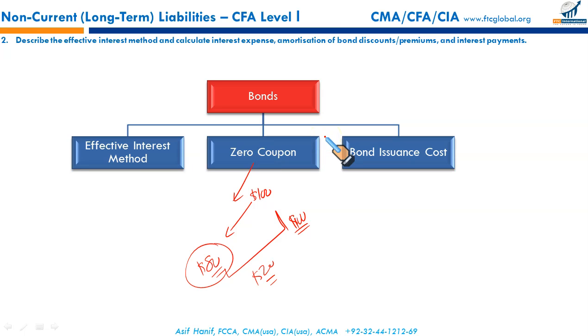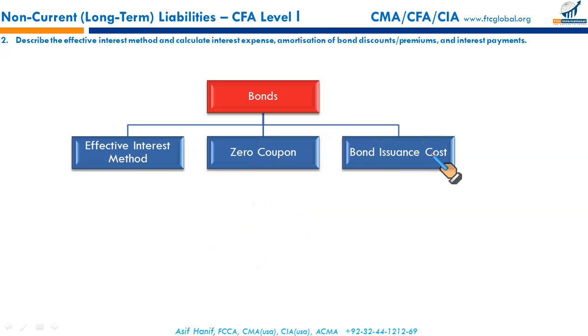Then what about the bond issuance cost? Bond issuance is a very expensive activity, just like getting a company listed is an extensive, time-consuming, costly activity. Those of you who have been involved in registration and listing, I'm sure you would know it takes months, 6 to 7 months, many sleepless nights, and millions of rupees and millions of dollars are involved in getting a company listed. Similarly, the bond issuance is also costly. So what do we do with the bond issuance cost?